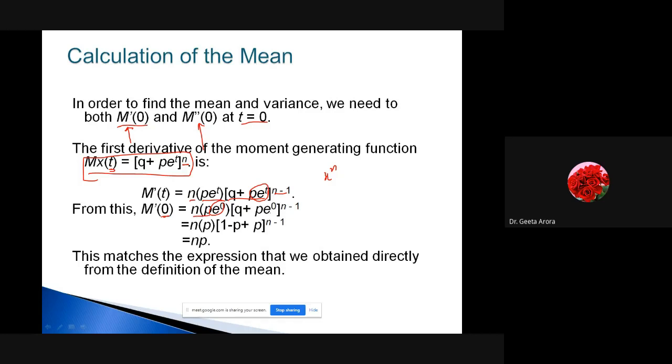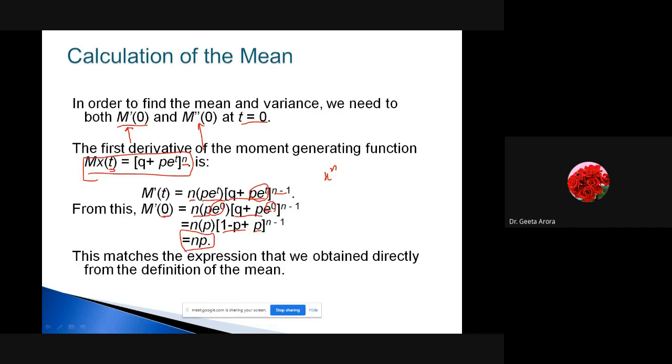In between, if I take e^0, it gives me 1 into p, plus q. And what is q? q is 1 minus p, plus p. Or we can say q plus p is directly 1. So from here, I can show that the first derivative of the moment generating function gives me np on differentiating the moment generating function once and taking t equal to 0.